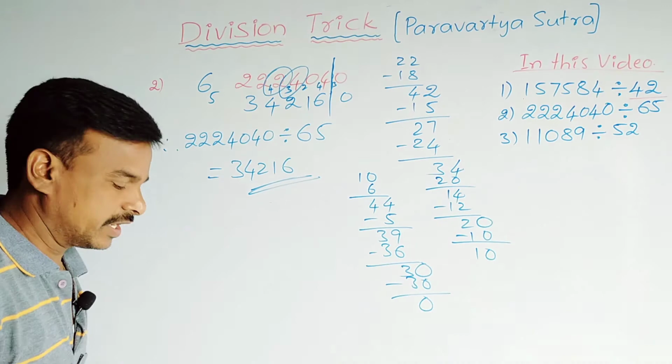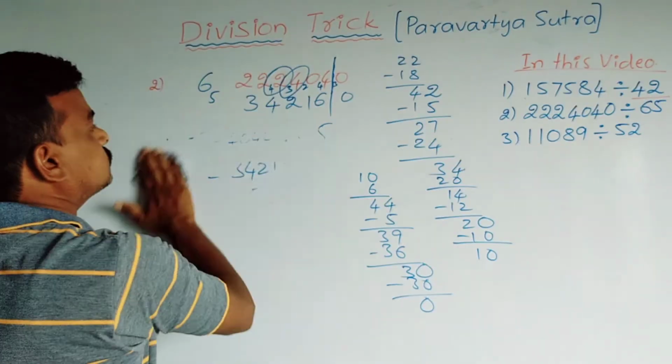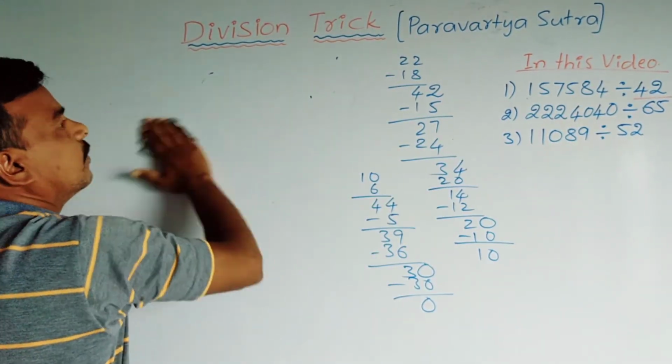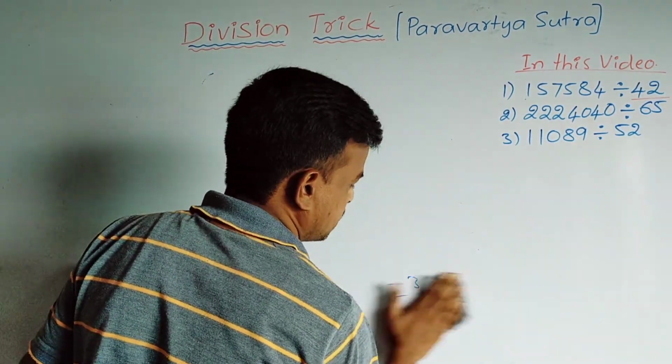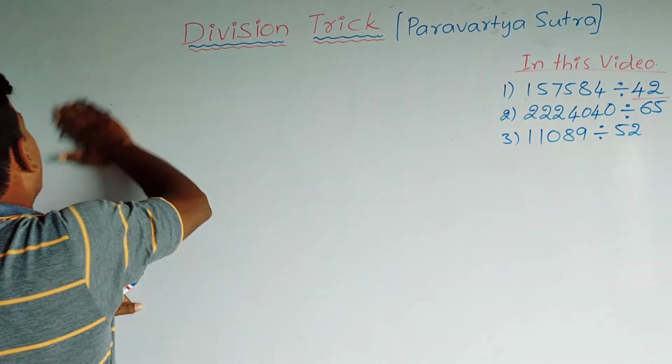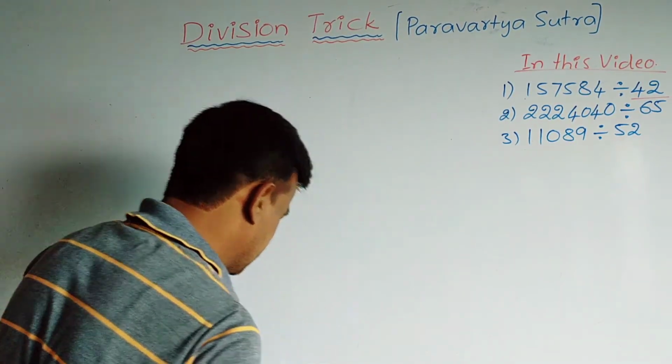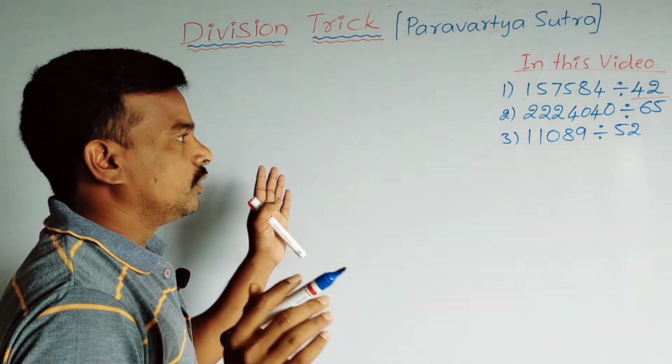And next, let us take the third example. This third example is very important. It gives us a decimal number. The answer is a decimal number. That is why you have to listen carefully.